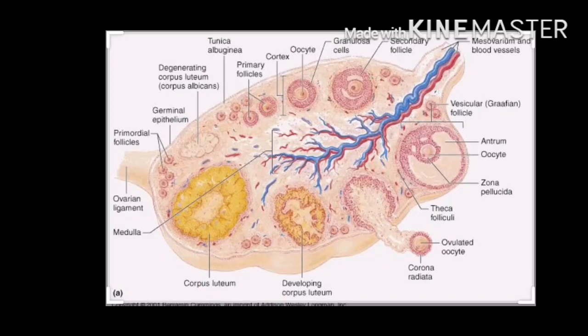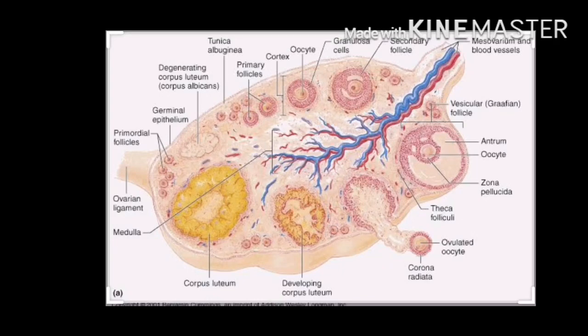Oogenesis starts much before birth, and by the end of 12 weeks the ovary is fully formed. It has more than 2 million primordial follicles. So here, how many follicles? More than 2 million primordial follicles in it.